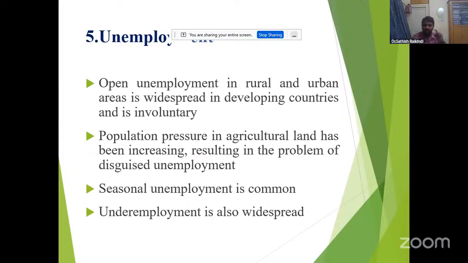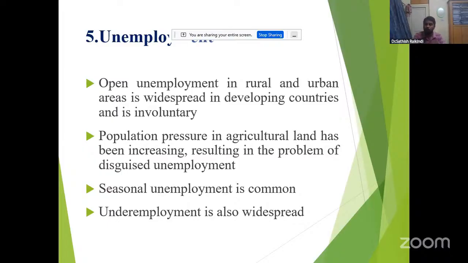Disguised unemployment we will see in the developing countries, more specifically in the agriculture sector. Why? Because population pressure on land is increasing, so each family has 5 or 6 members, but they don't have more land. They have only 1 or 2 acres of land. On that land, all the family members work together, because they are not getting employment opportunities outside. That's why all the family members are working together.